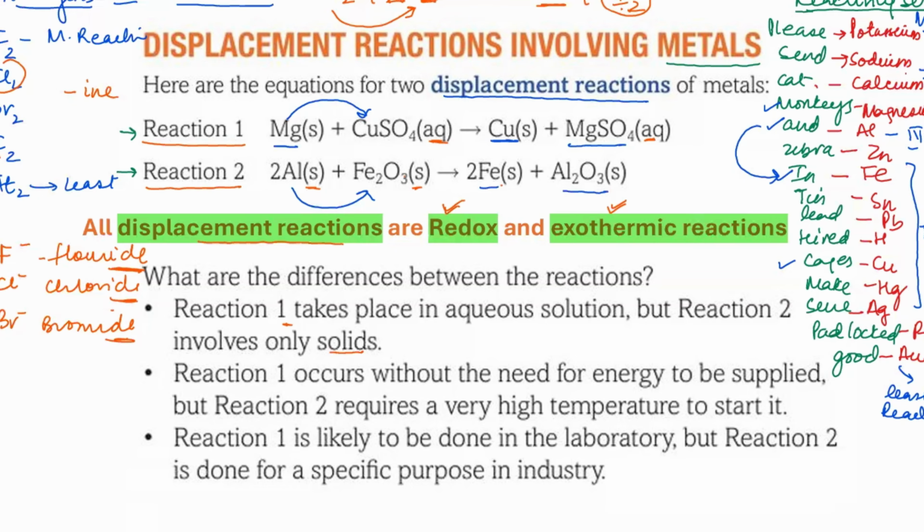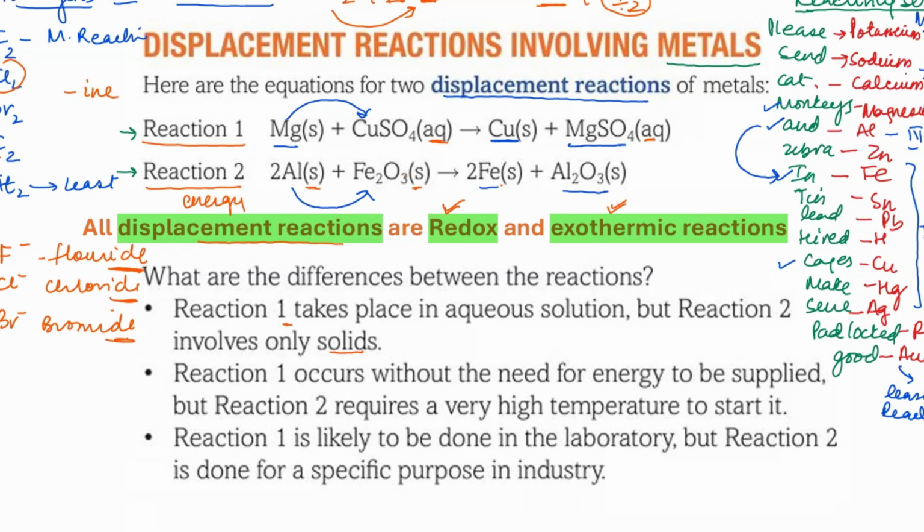Reaction 1 occurs without the need for energy. It's easily done where you have an aqueous solution. Okay, no energy is needed there. Whereas in reaction 2, they are all solid, so in order to make them react together, you have to break the bonds, and in order to break the bonds, reaction 2 requires energy. So you need to heat it in this reaction 2.